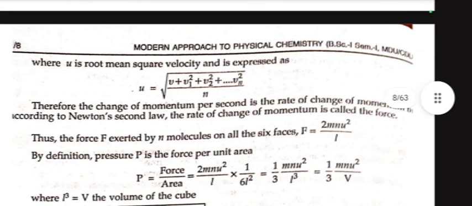Therefore, the change of momentum per second is the rate of momentum. But according to Newton's second law, the rate of change of momentum is called force. Thus, the force exerted by n molecules on all six faces, F, equals 2mn u square upon L.